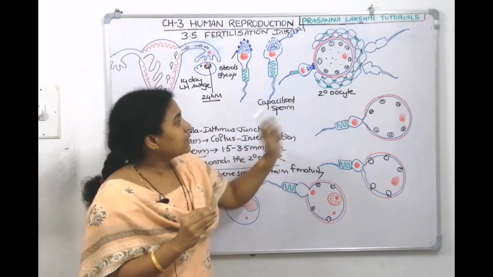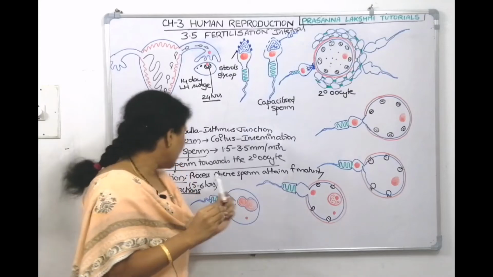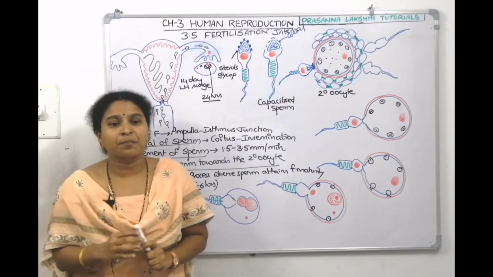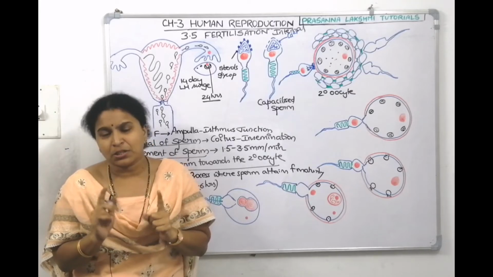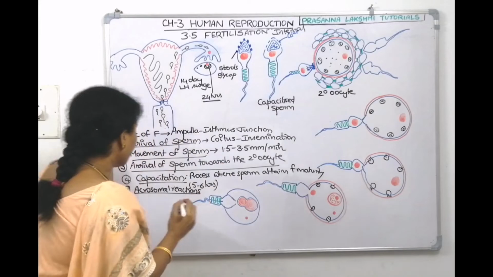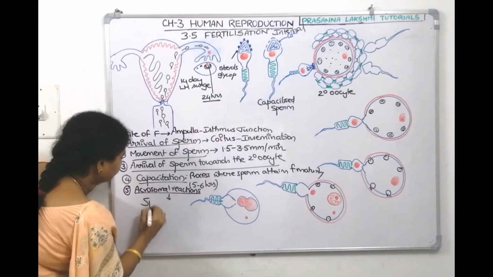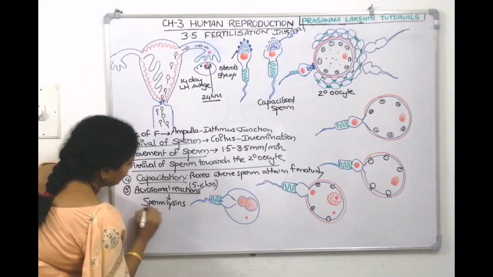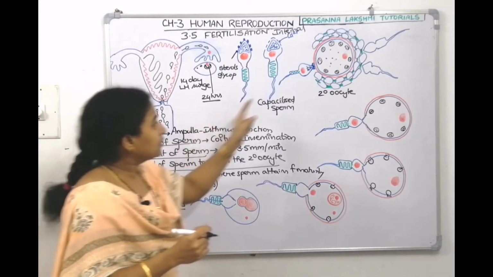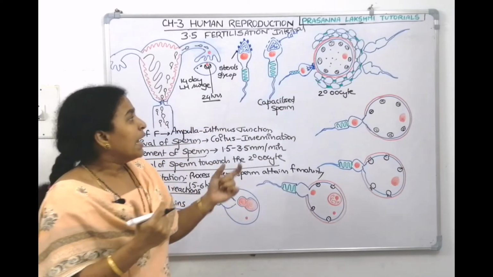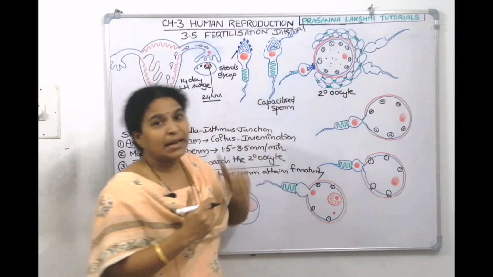Now, this is the secondary oocyte. What happens now? We are talking about acrosomal reactions. The capacitized sperm releases various chemicals. Together, all the chemicals are called sperm lysins. So, the capacitized sperm's acrosome ruptures and it is releasing sperm lysins.